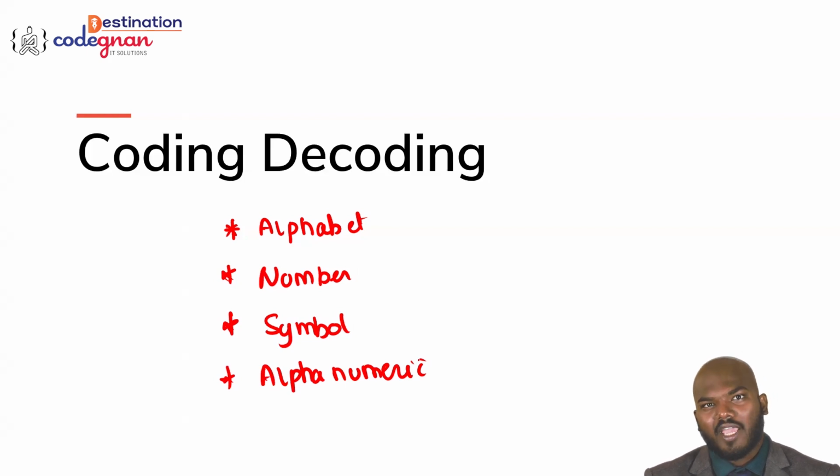Understanding the pattern is the prime important thing here in coding and decoding always. So finding the number is easy. Finding the alphabet will take time. Finding the symbol also will take time. Alphanumeric also takes time. Number decoding takes less time when compared to all the other categories you can see here. Got it, guys? I'm going to the next one.